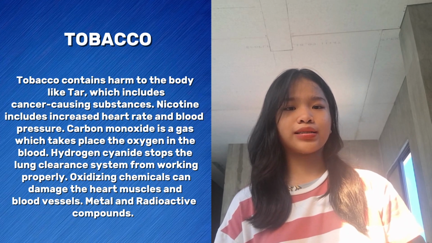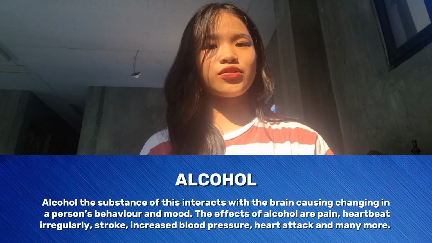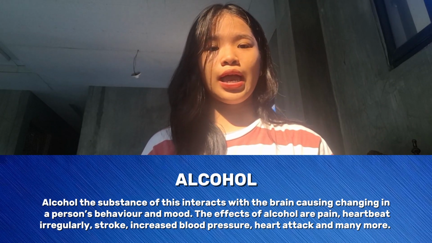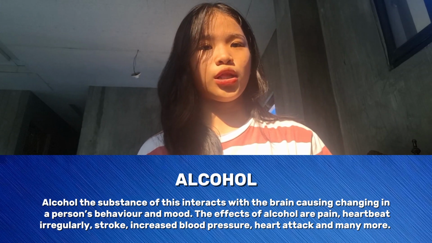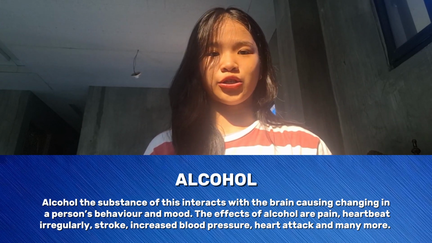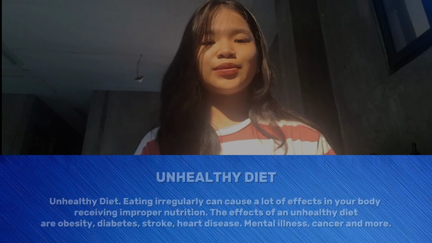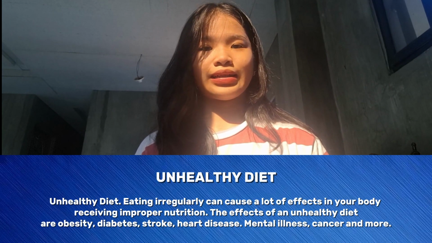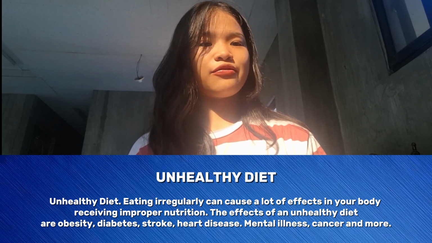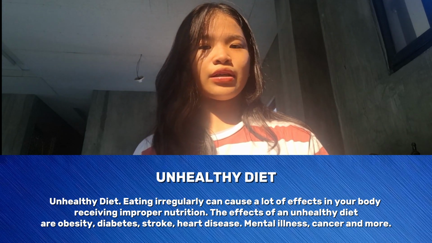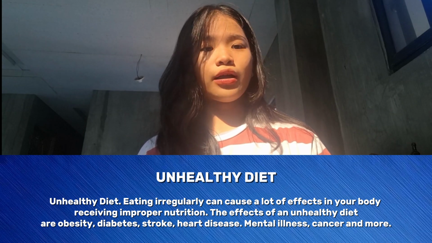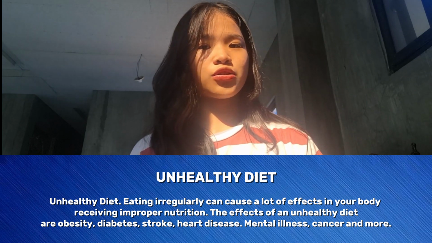Metal and radioactive compounds. Alcohol. The substance interacts with the brain, causing changes in a person's behavior and mood. The effects of alcohol are pain, heartbeat irregularity, stroke, increased blood pressure, heart attack, and many more. Last but not the least, unhealthy diet. Eating irregularly can cause a lot of effects in your body. Receiving improper nutrition, the effects of an unhealthy diet are obesity, diabetes, stroke, heart disease, mental illness, cancer, and more.